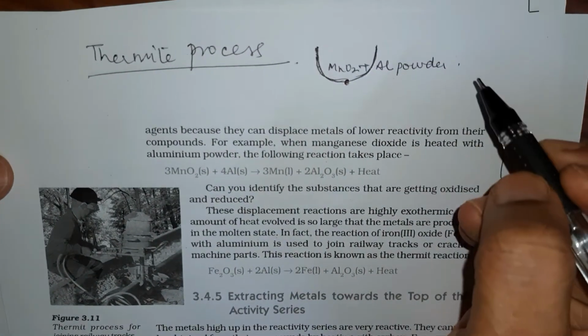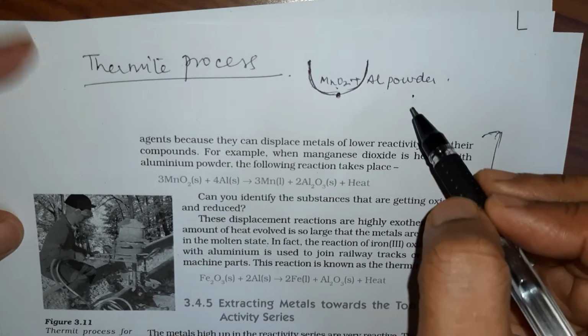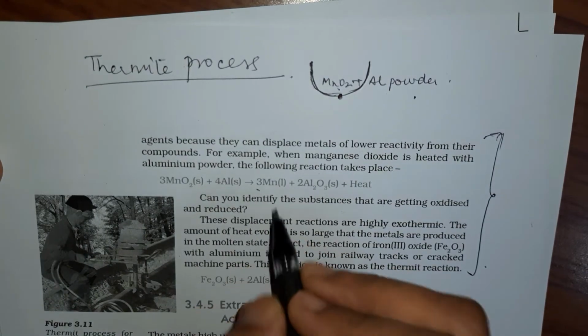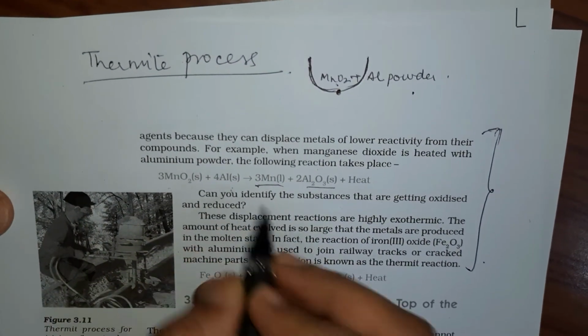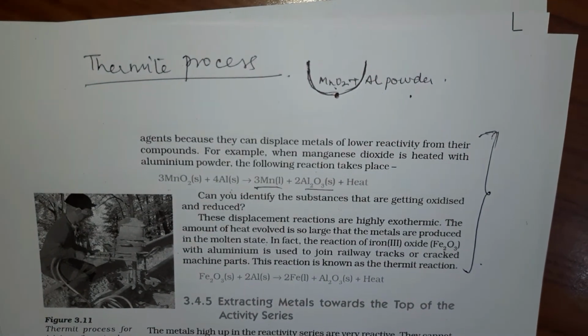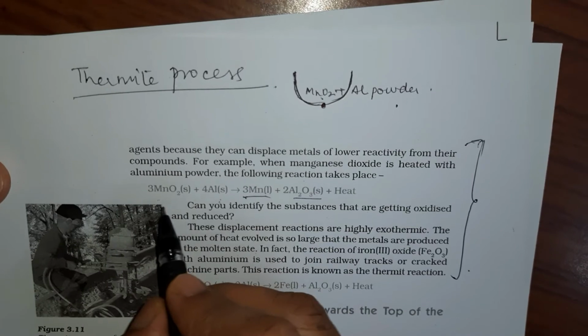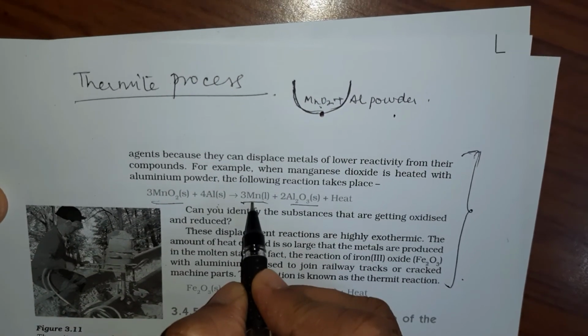Now when aluminium powder and MnO2 are heated together, the fire is lit and the reaction occurs. It gets converted into Mn and Al2O3. You can see this is a displacement reaction happening. Also you can make out, if you have done first chapter, that this is oxidation reduction happening, whereby MnO2 is losing its oxygen to get converted into Mn.